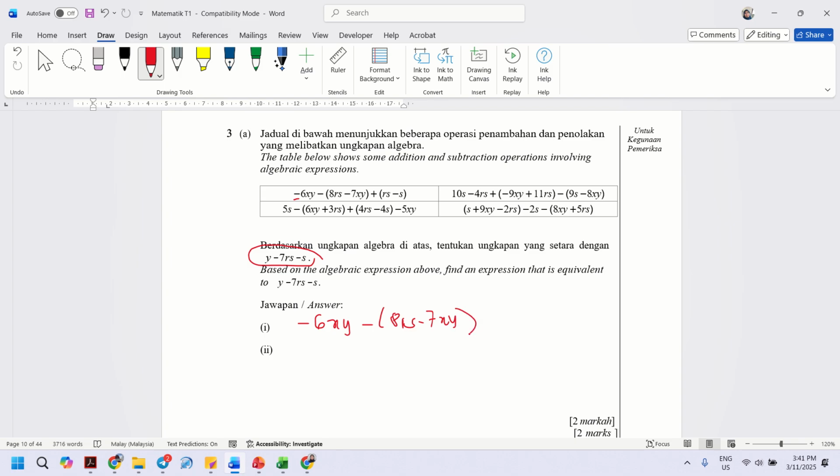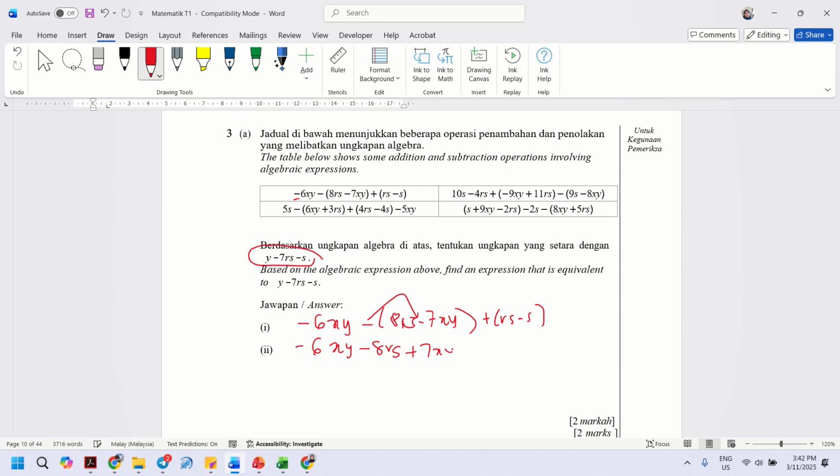Plus rs minus s. What you have to do is open the bracket first. So this one will be negative 6xy minus 8rs, plus y plus, because negative becomes positive.